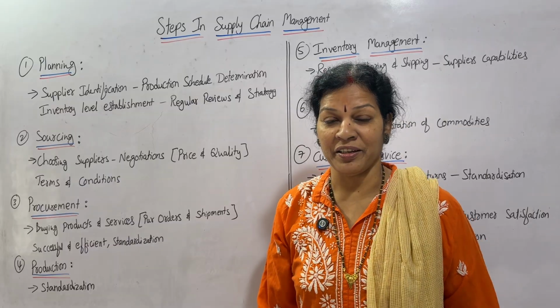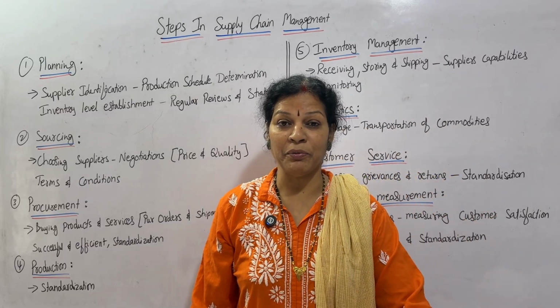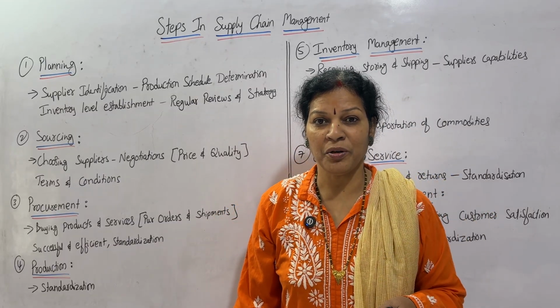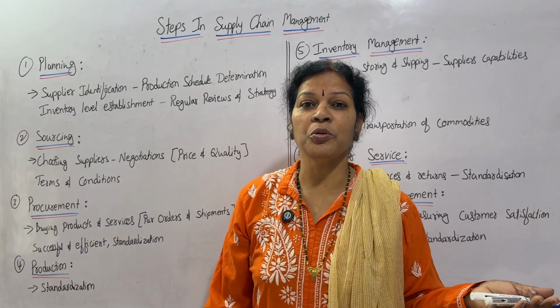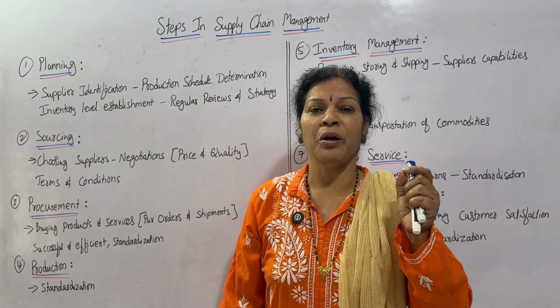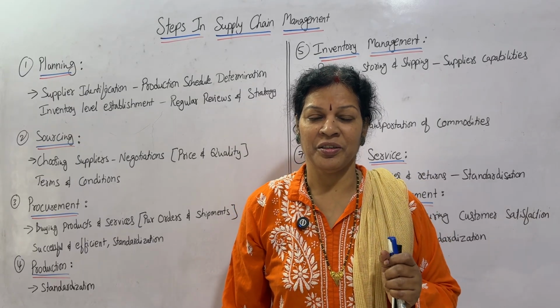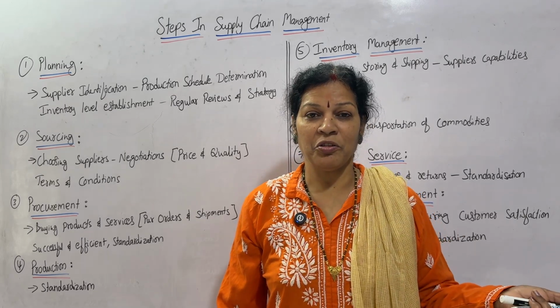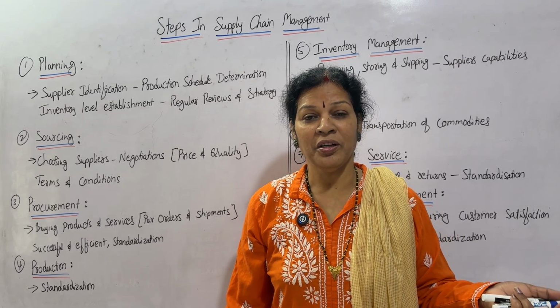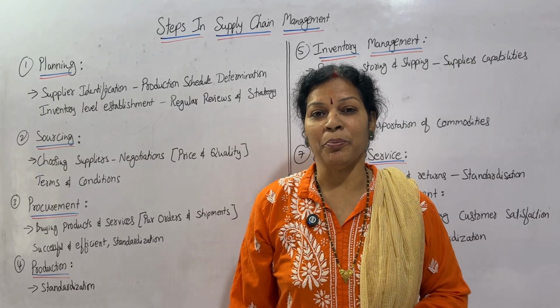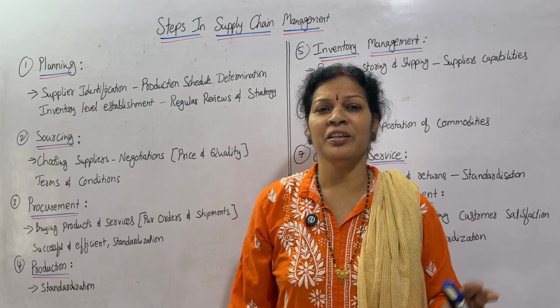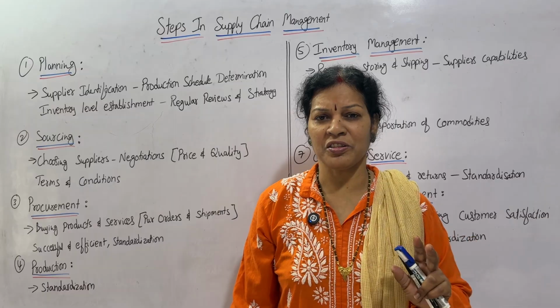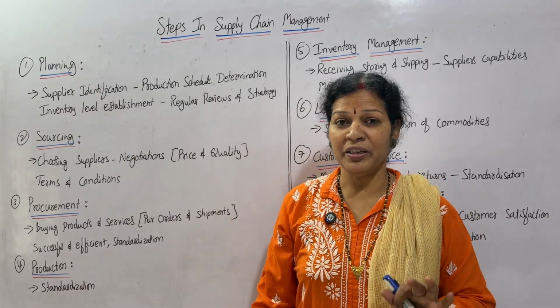First one, planning. You know that without planning we won't do anything. If planning is proper, most of the things go smoothly. Only thing is that you have to go for execution. Execution comes later, but if you plan properly, then only execution is possible. You know it. So that is why planning is one of the important aspects of every supply chain management process or steps. So what can we plan here?